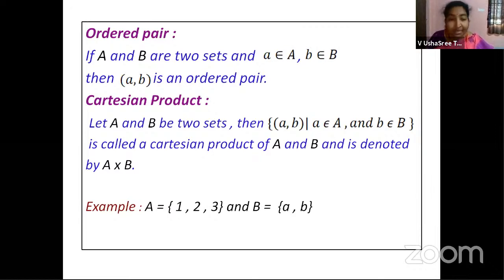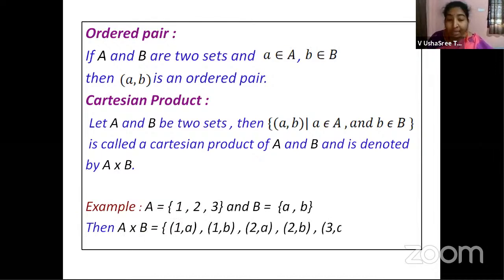Now let us see what it is. Then A cross B is equal to (1, a), (1, b), (2, a), (2, b), (3, a), and (3, b). Just now I was telling, isn't it? Every element is paired with each and every element which you have in the second set. All right, children. So this is the Cartesian product.